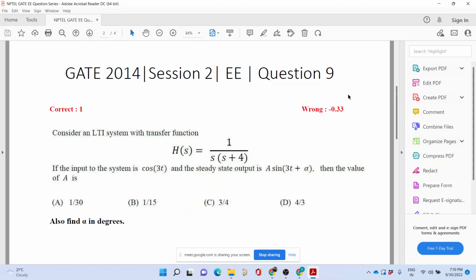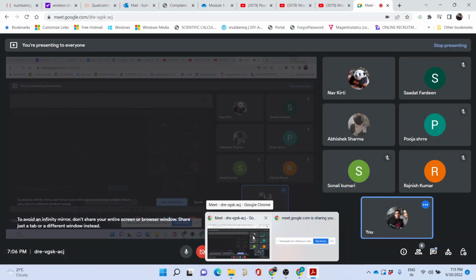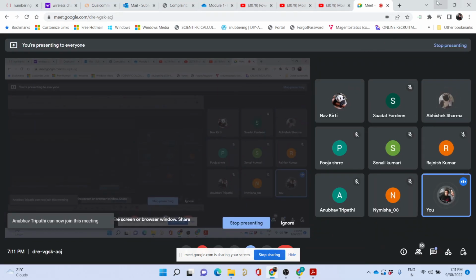Option B. And what is the angle? What is the angle you are getting? Who was that who said option B? What is your name? Abhishek. Okay, Abhishek Sharma.